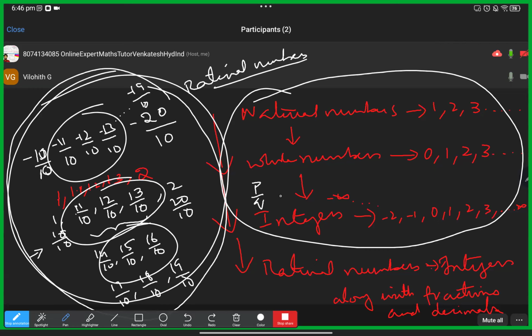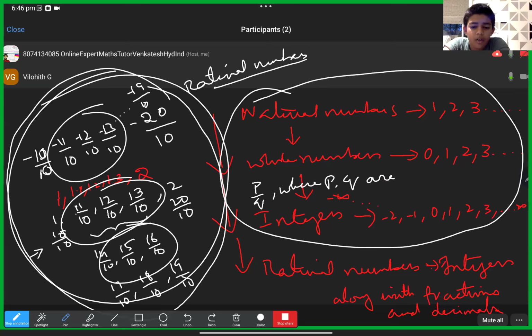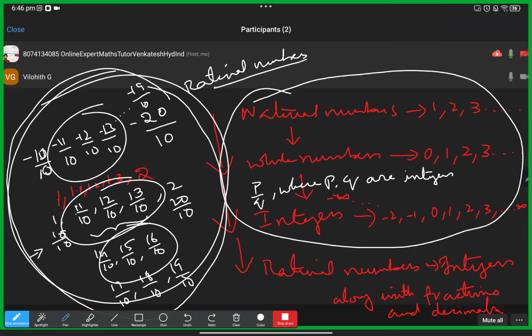Sorry, integers, p and q. See, Rohit, if the question in rational numbers comes like, right, between 1 and -1, sir, how do we do that, sir? Yes, Rohit. Write any 5 rational numbers like that, Rohit. So, sir, like write the numbers between 1 and -1, sir. Only numbers, Rohit, or rational numbers?